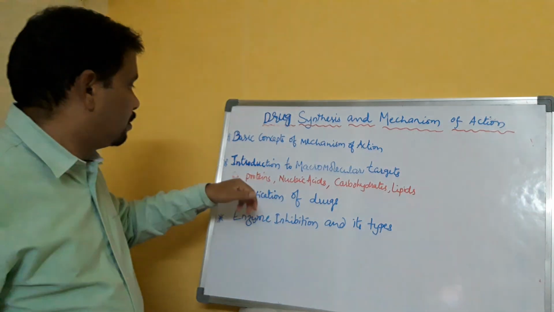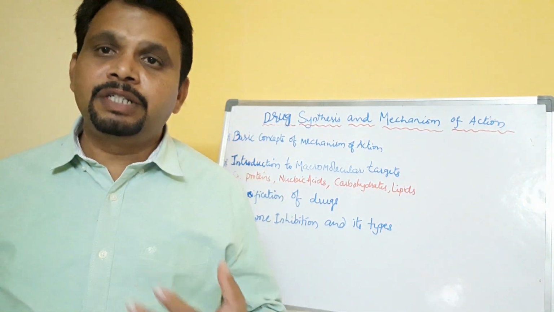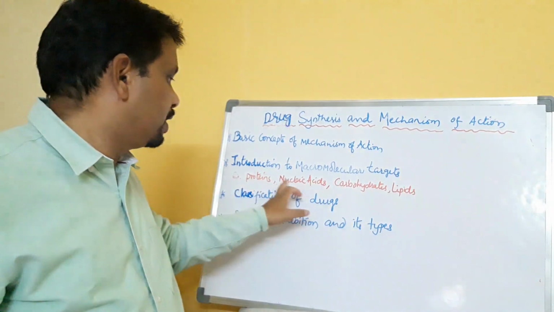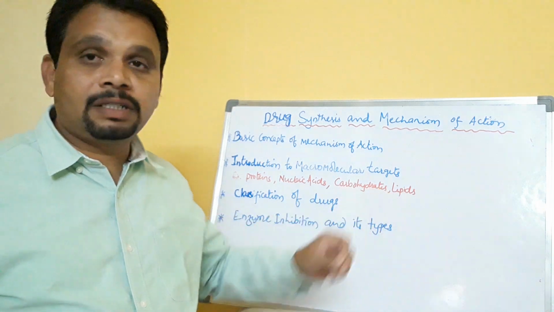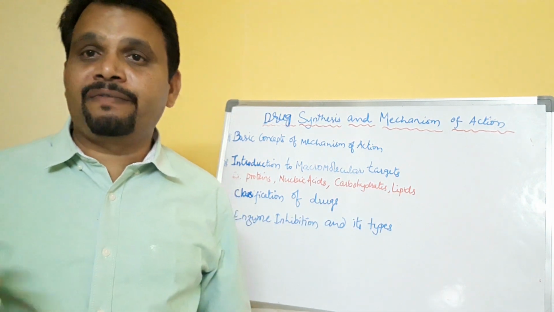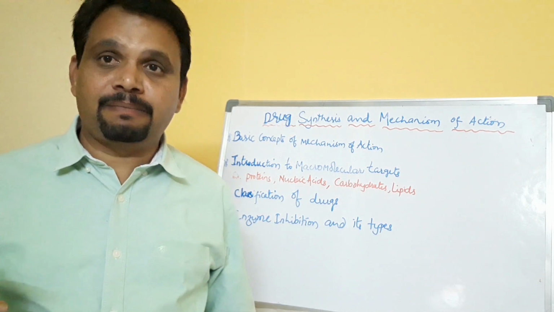So I'll explain deeply when we come to proteins and nucleic acids and carbohydrates, lipids. You are going to study specific drug mechanisms of action with examples, right?